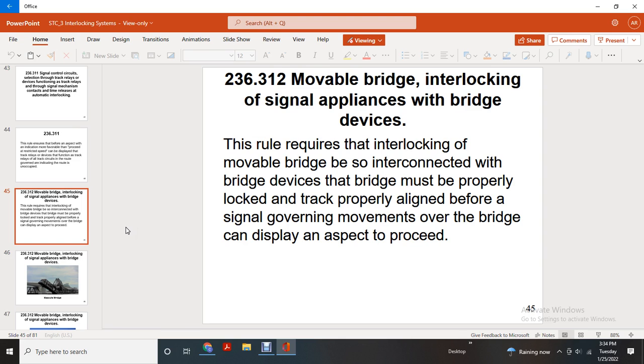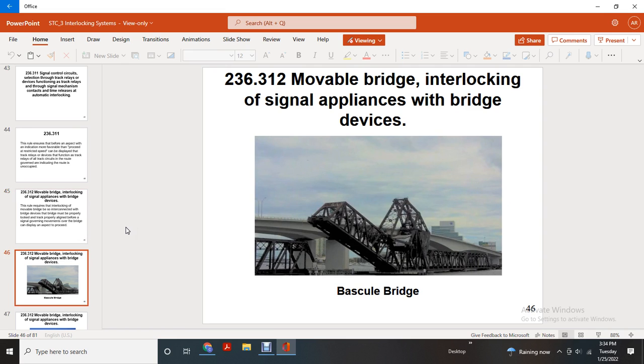Movable bridge interlocking signal applying to the bridge and device. The rules require that the interlocking be interconnected with the bridge device. The bridge must be properly locked and track properly aligned before the signal governing over the bridge can display a proceed aspect. This shows a movable bridge interlocking signal applying to the device and a bascule bridge.